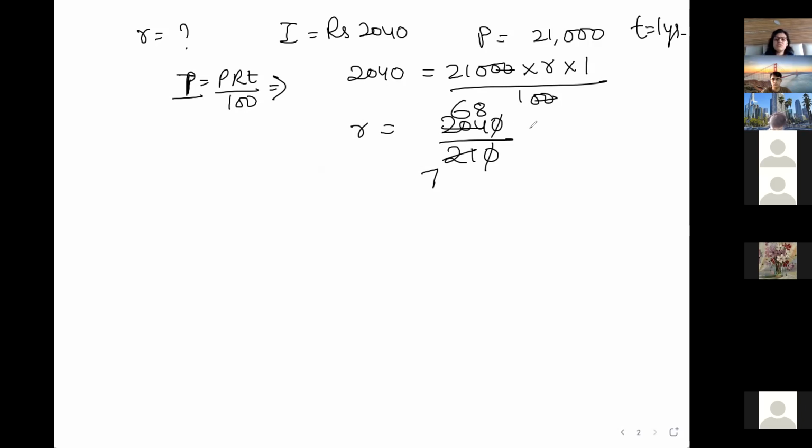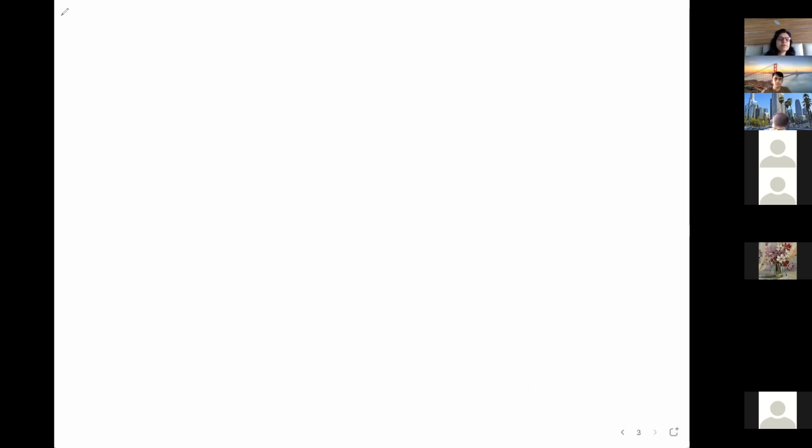So in fraction we are getting 68 by 7, so we can say 68 by 7%. You can write it as a mixed fraction, or in decimal. Okay, so this is question number 8. Clear? Question number 9.